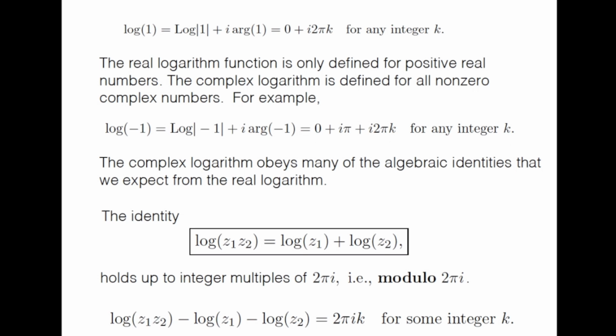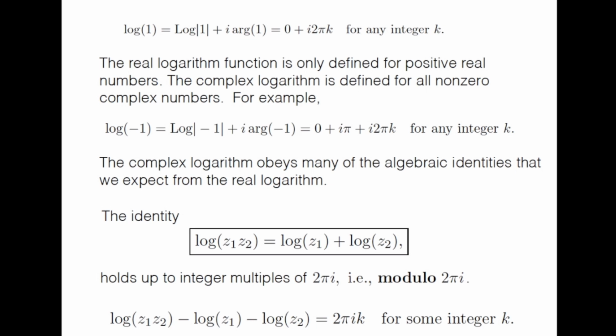Now the complex logarithm obeys many of the algebraic identities that we expect from the real logarithm. For example, the identity that log of z1 z2, where z1 and z2 are two complex numbers, is equal to log of z1 plus log of z2. We are talking about complex logarithm here. And always, since it is a multiple valued function, we have to remember that this relation holds up to integer multiples of 2 pi I. In other words, we say that it's modulo 2 pi I.